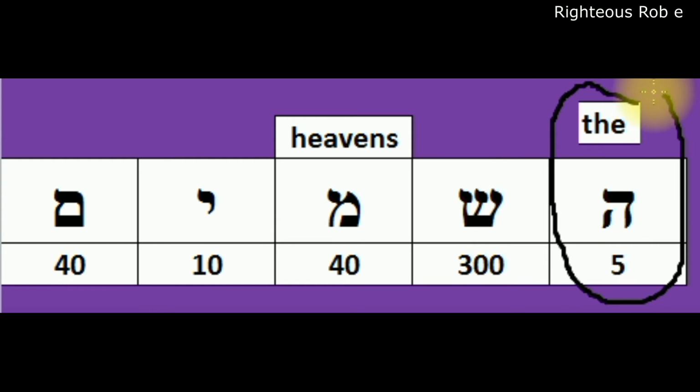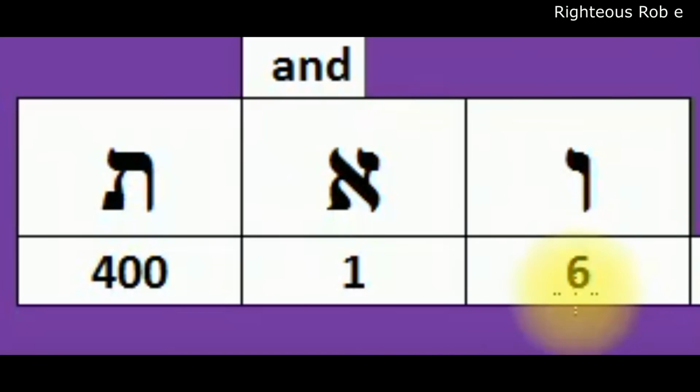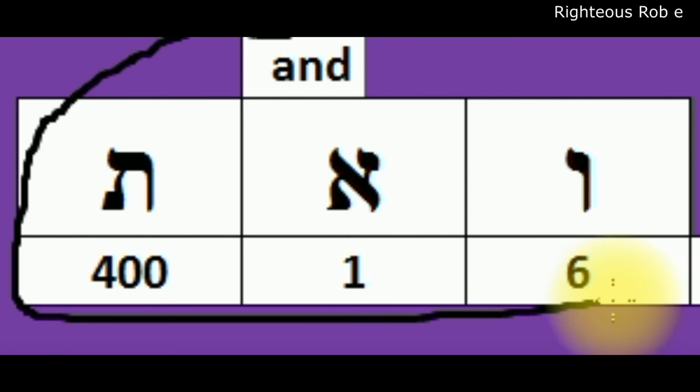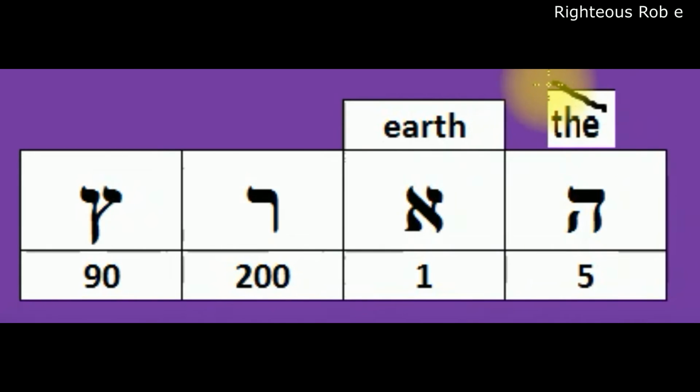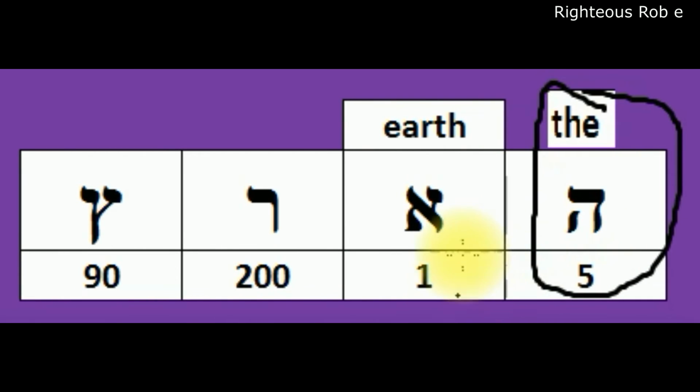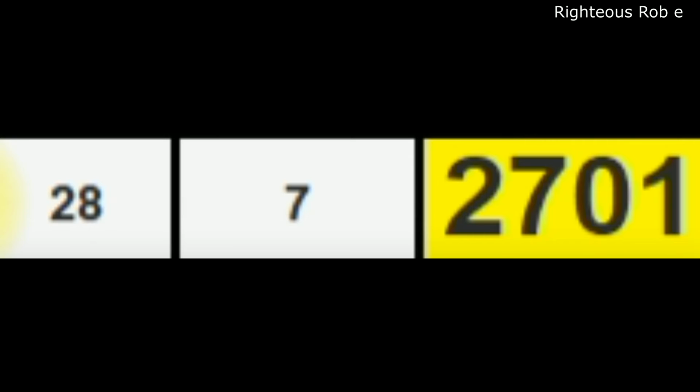Hey here, meaning the. Shemin, heavens, the heavens. Vav Aleph Tav, meaning and. Hey, meaning the. Eretz, earth. 28 Hebrew letters, 7 Hebrew words, having a sum total Hebrew letter value of Genesis 1 verse 1 equaling 2,701, the 73rd triangle number.